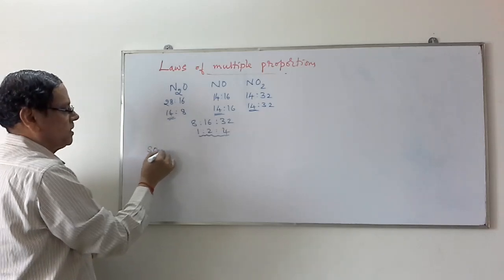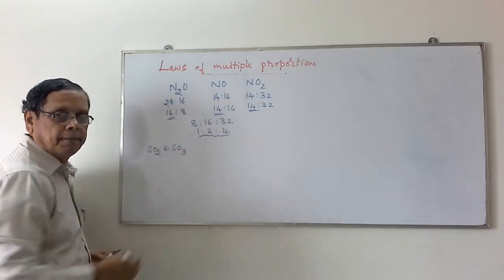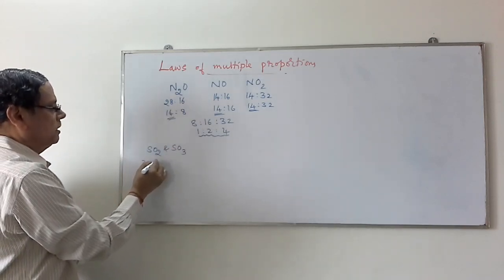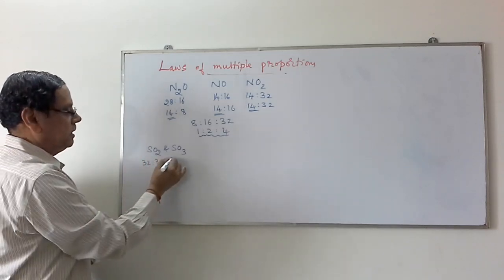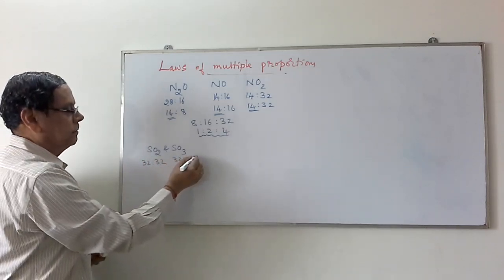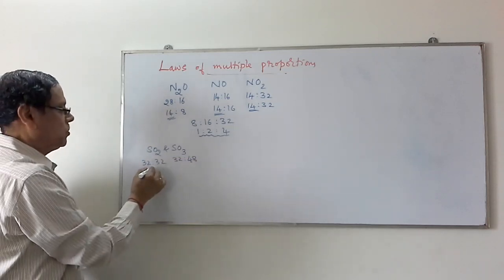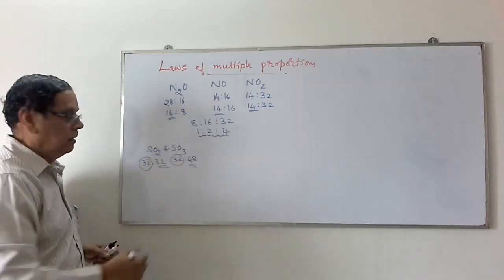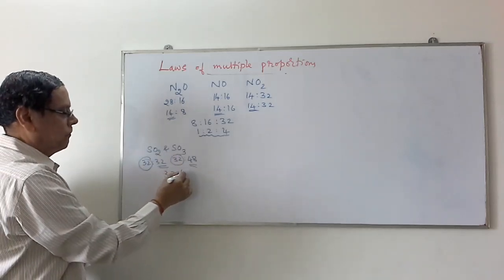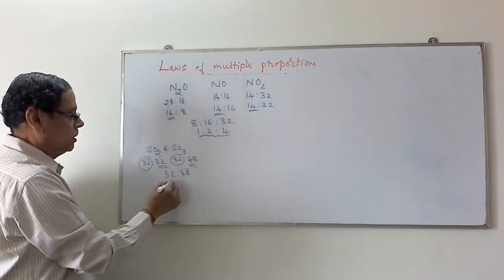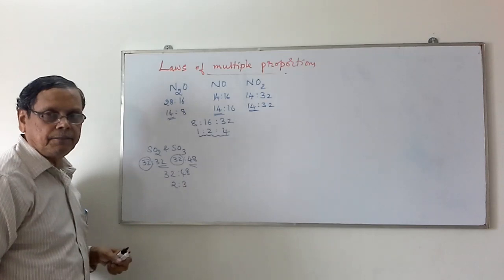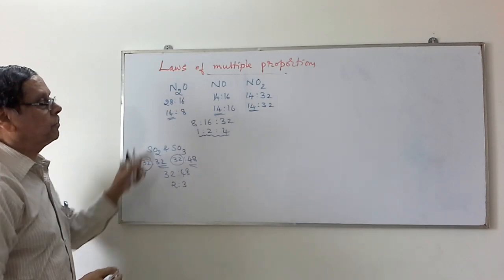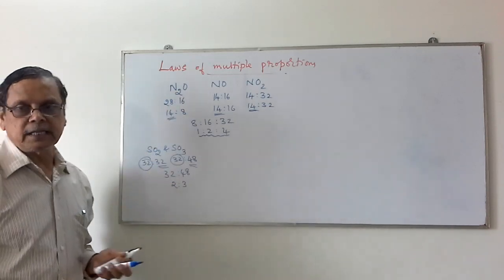Suppose you take sulfur dioxide and sulfur trioxide. When you take the mass of sulfur, it is 32, oxygen 32. In this case it is 32 is to 48. Again, if you take the ratio of the masses of the oxygen combining with the fixed mass of 32 grams of sulfur, then it is 32 is to 48. It is 2 is to 3. 16 to 32, 16 to 48. So that is about the law of multiple proportions. Some more examples.